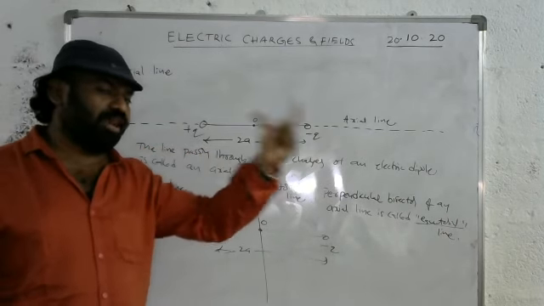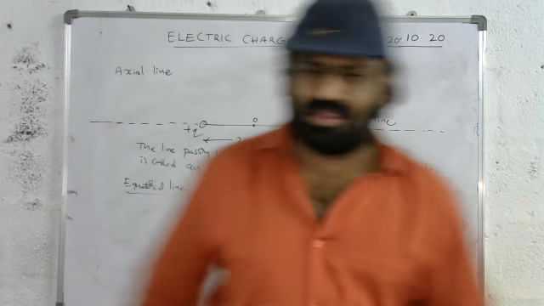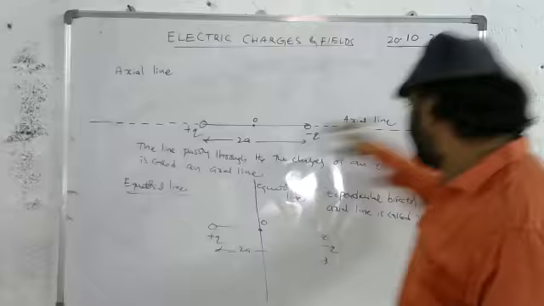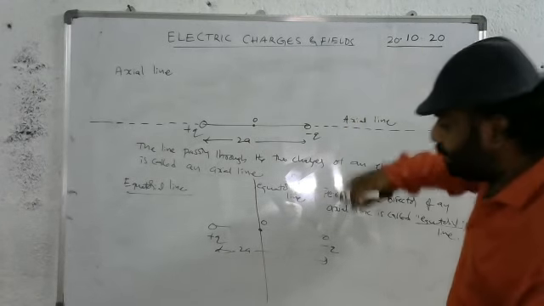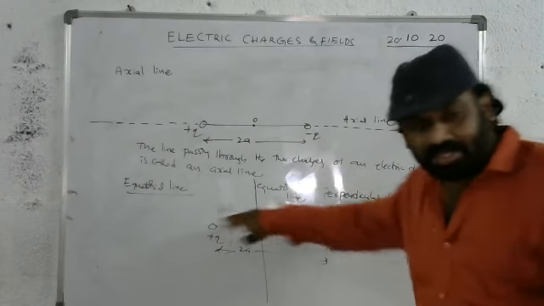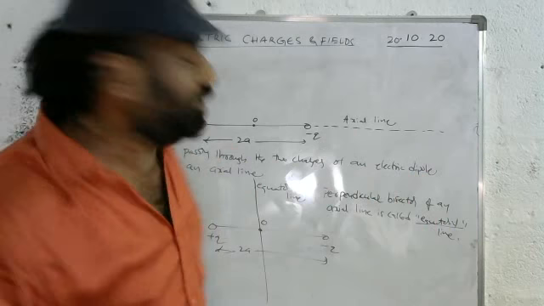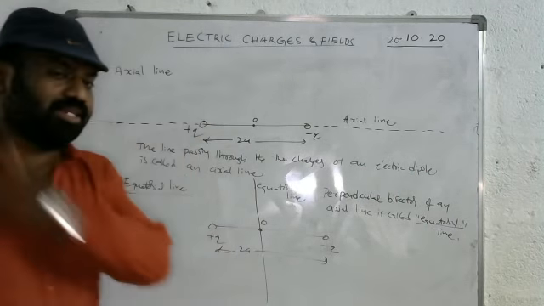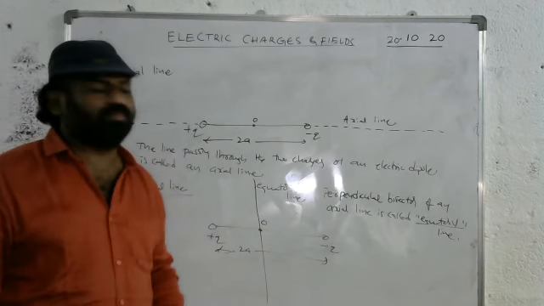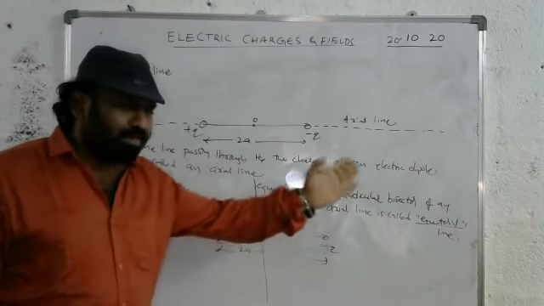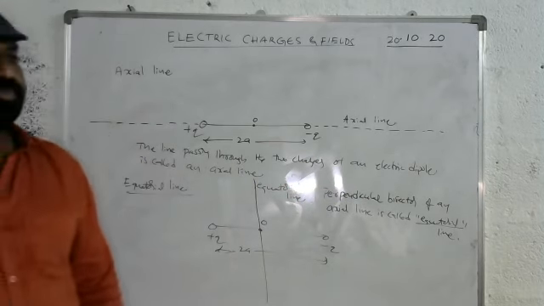The line which joins the two charges is called the axial line. Simply, the perpendicular bisector of an axial line is called the equatorial line.